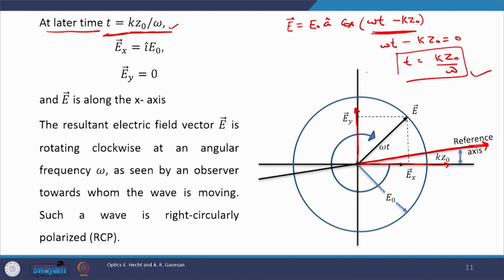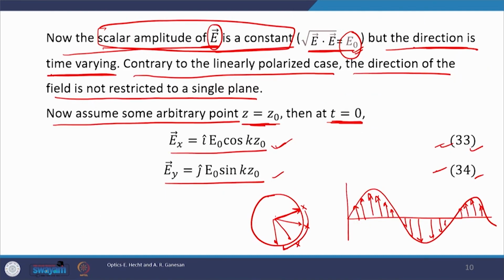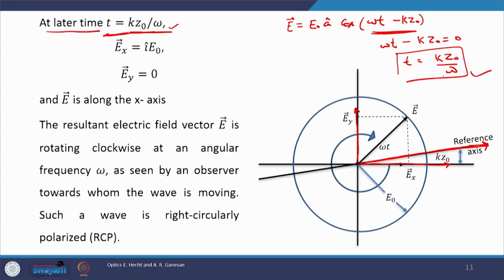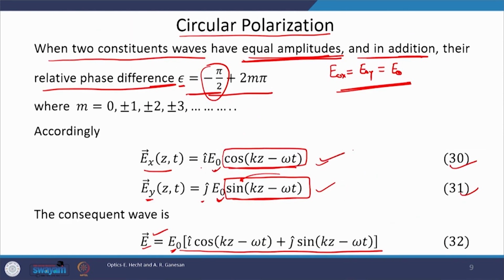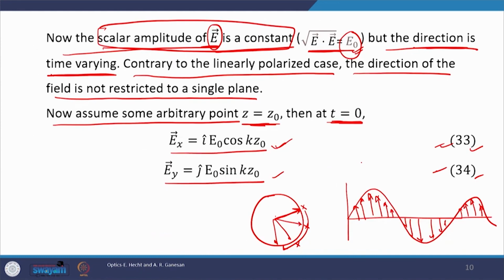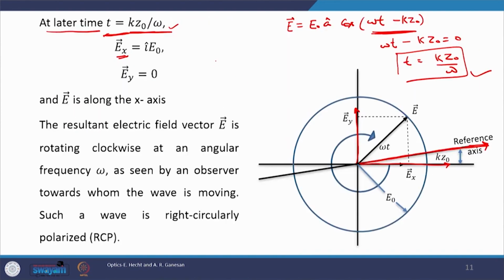At this point, what will happen to the field? The Ex component, what is the expression of the Ex component? It is given by equation number 13. If you replace t by k z naught by omega here, then you will get 0 here. Let me write it here for more clarity.